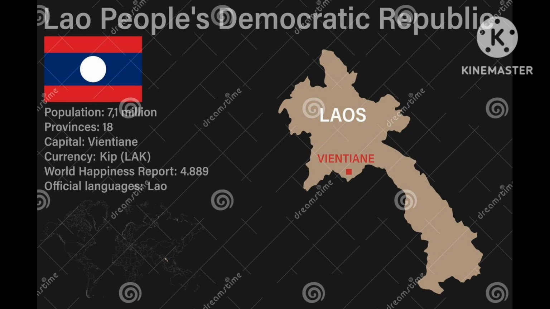Next country is Laos. The capital of Laos is Vientiane. Its currency is Kip and official language is Lao and you also watch the world map of Laos on the screen and flag also.